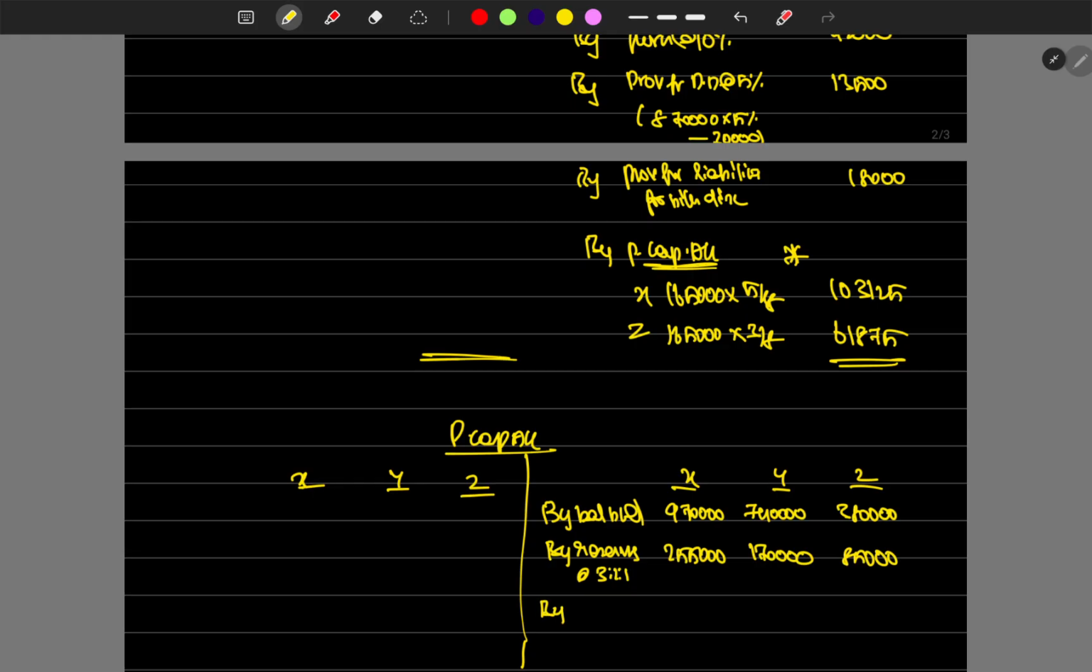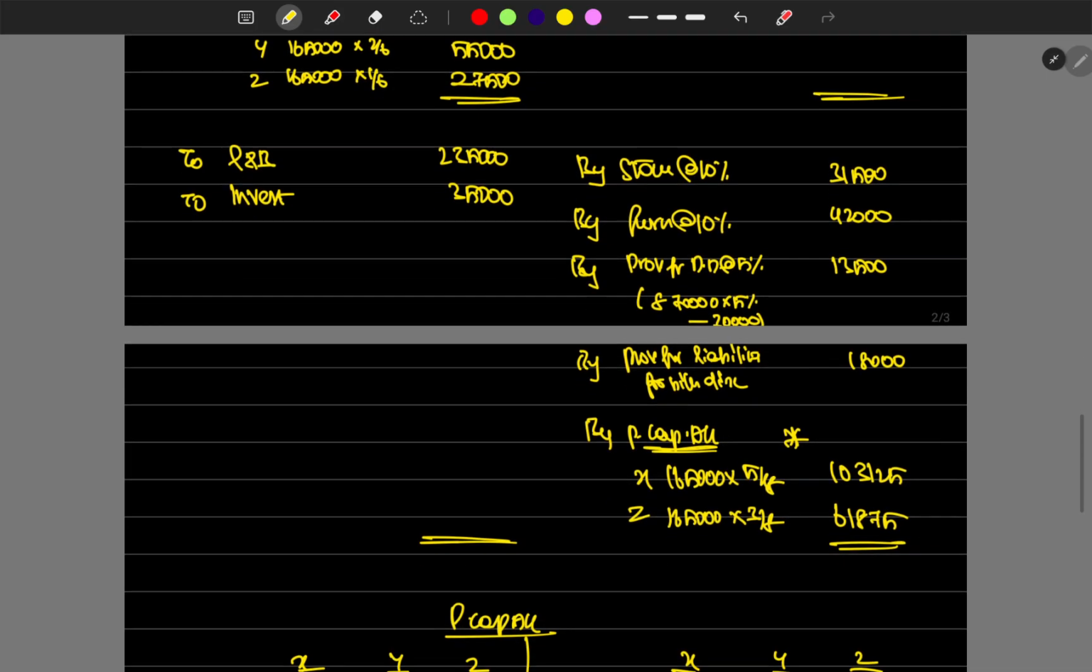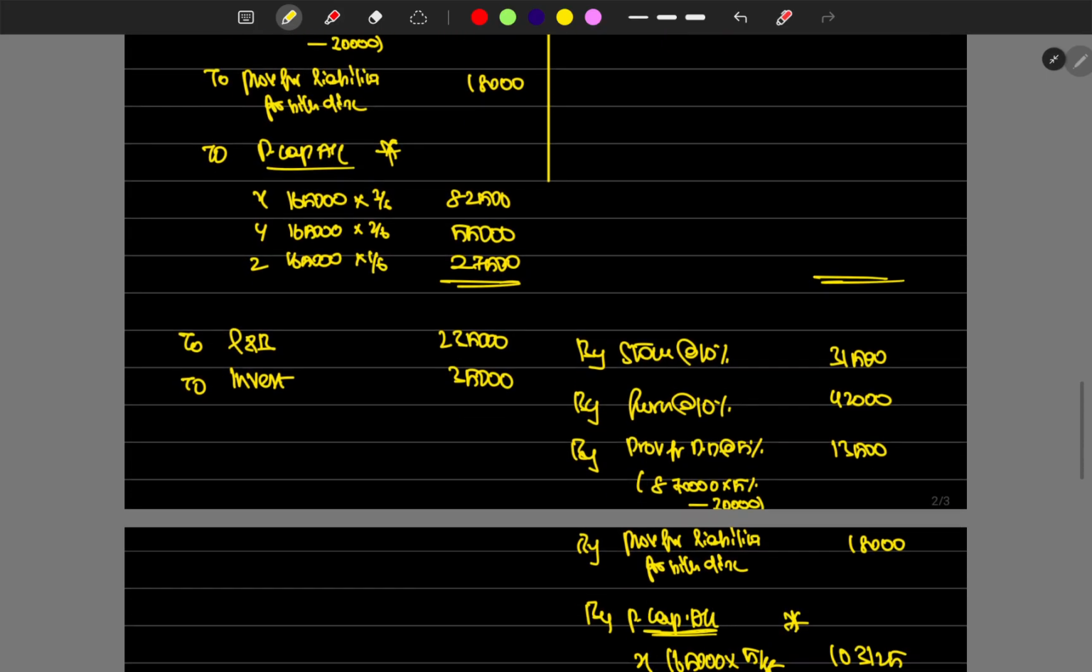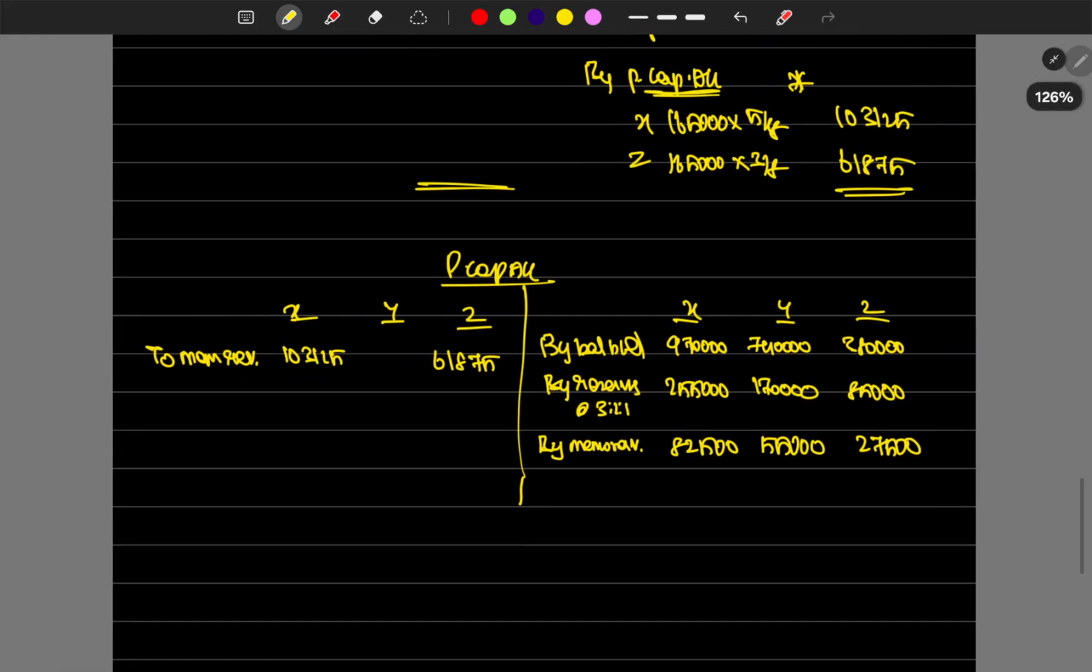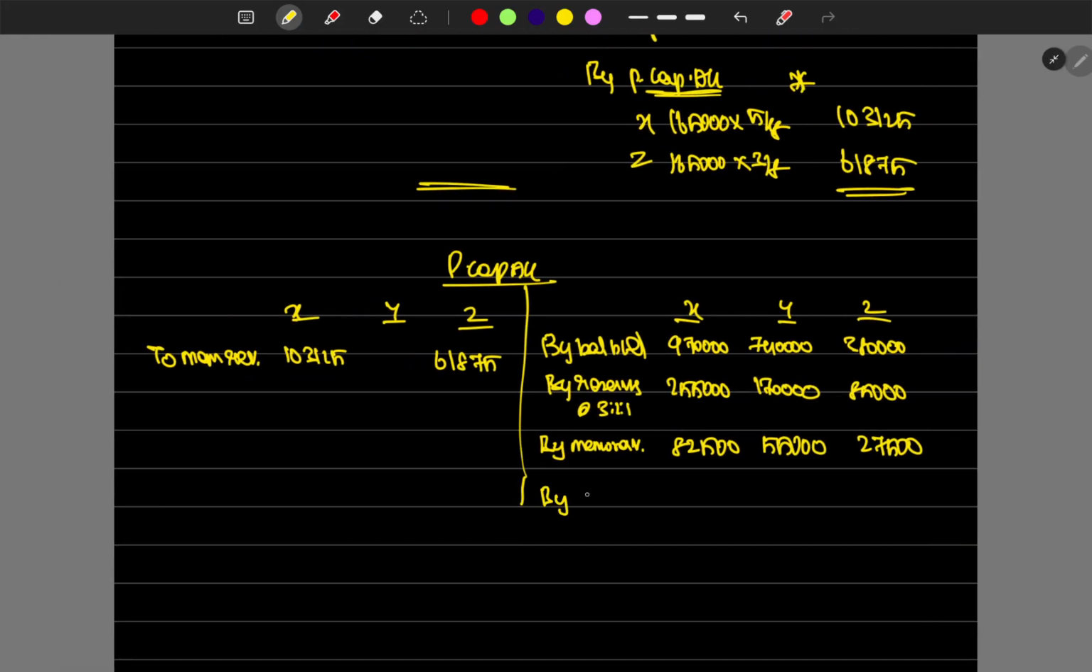Yes, we have transferred. Next thing is obviously the memorandum revaluation. What's the memorandum revaluation balance? This has to come here, right? So memorandum revaluation 82,500, 55,000, then 27,500. Then to memorandum revaluation, 1,03,125, then 61,875, right? So we have transferred all the balance of the memorandum. Now after the memorandum, what we have to add is goodwill.